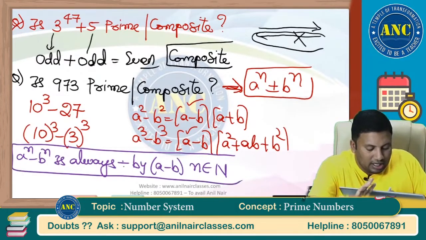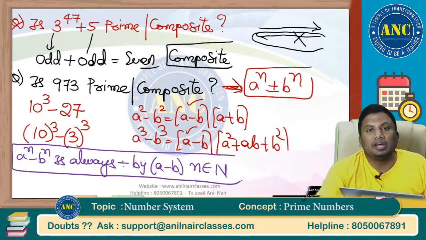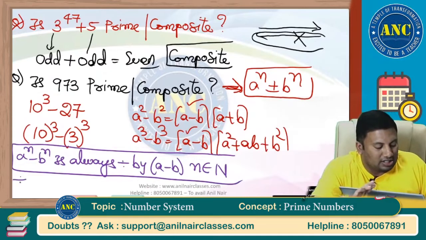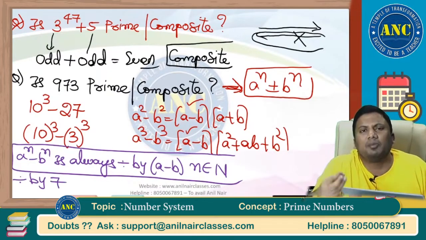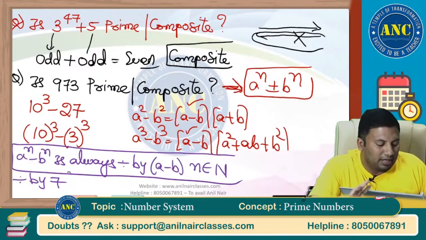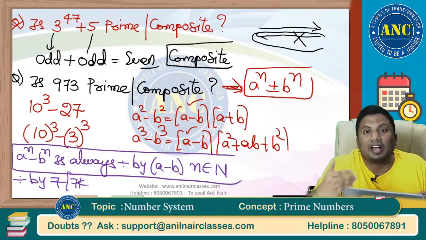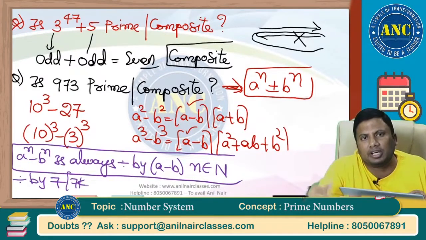As long as n is a natural number, 10 cube minus 3 cube is divisible by 7. Any number which is divisible by 7 becomes a multiple of 7, which can be written as 7k. So, other than 7, every other multiple is composite. 14 is composite.